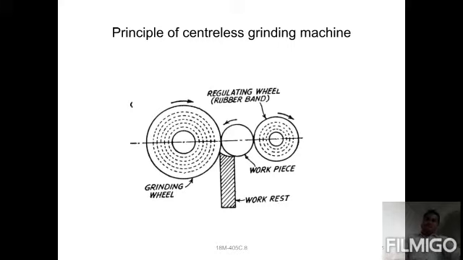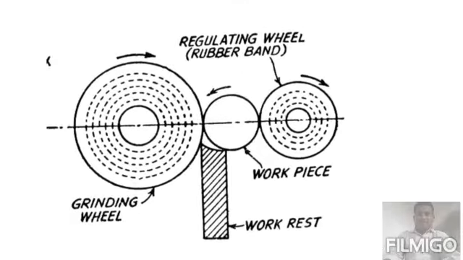You can observe the figure here. In between, first one is the grinding wheel, second one is the regulating wheel, and the middle one is the work rest. One more round object, the workpiece, will be kept in between the grinding wheel and regulating wheel.